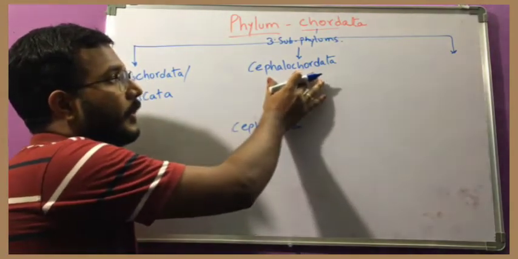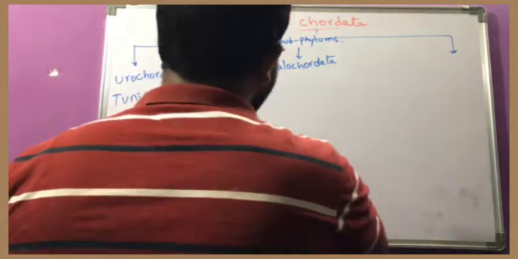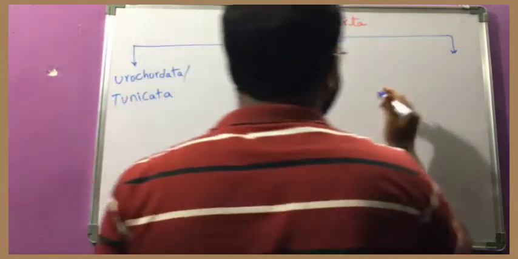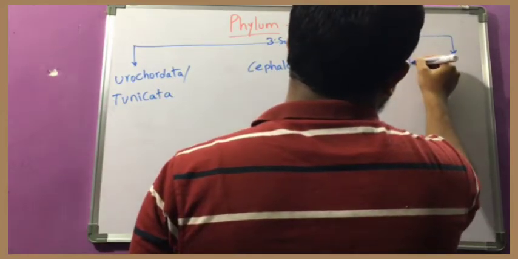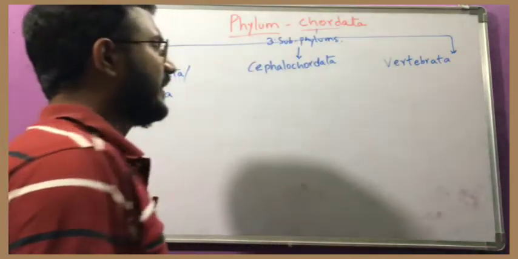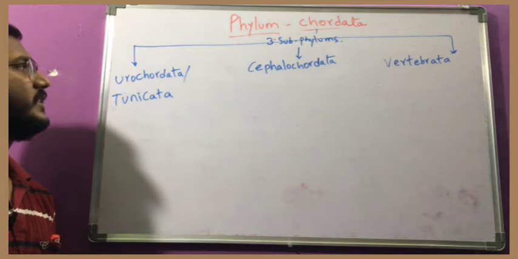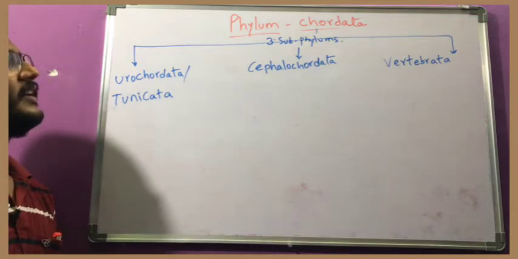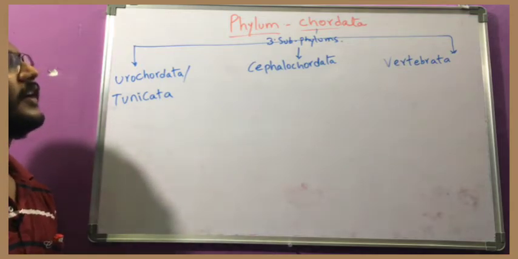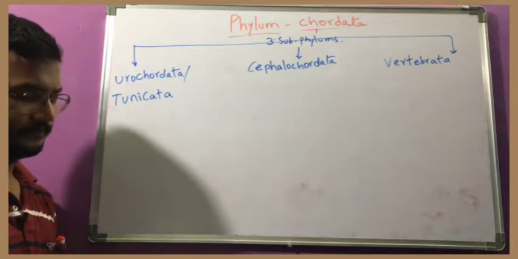This is Cephalochordata, belongs to phylum Chordata. And the final one is Vertebrata. This is the classification, 3 subphylums. First one is Urochordata or Tunicata, the second one is Cephalochordata, and the third one is Vertebrata.